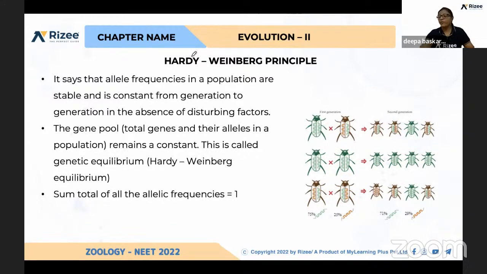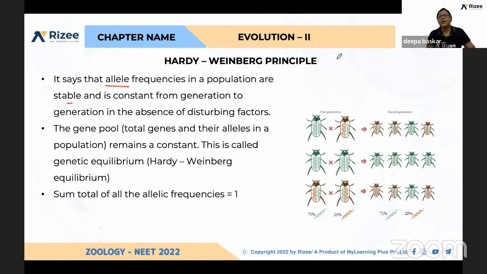One more important topic under this chapter is the Hardy-Weinberg principle. The Hardy-Weinberg principle says that allele frequency in a population is stable. What do you mean by allele frequency? Heterozygous, homozygous, allele: what are alleles? A pair of genes is called alleles, because we are diploid, we have diploid chromosomes. So an allele is a pair of genes, and the allele frequency in an organism is stable and constant.